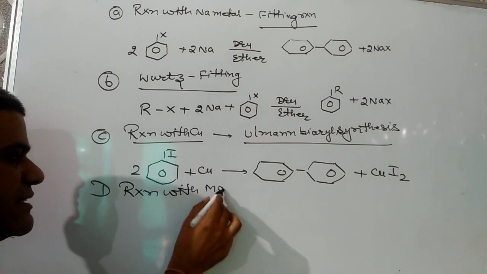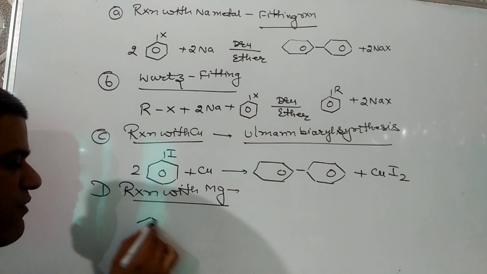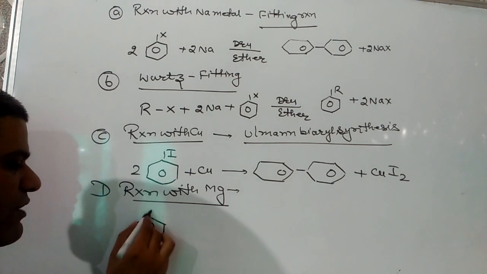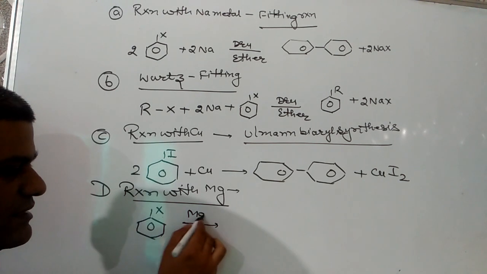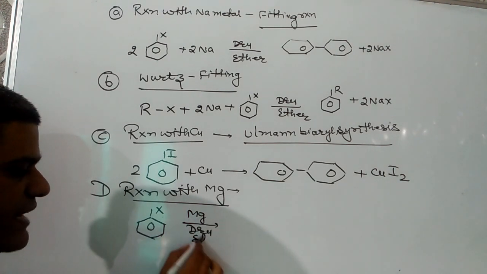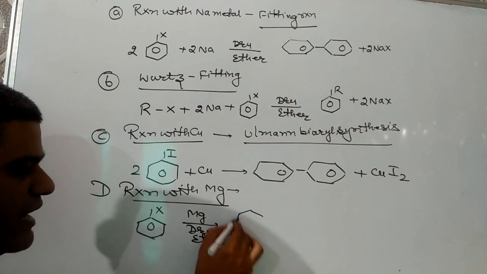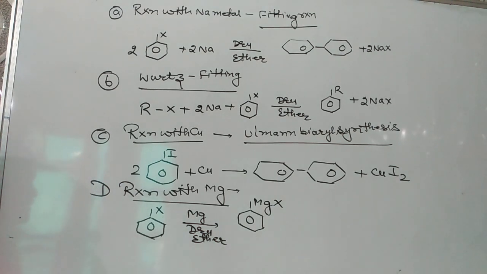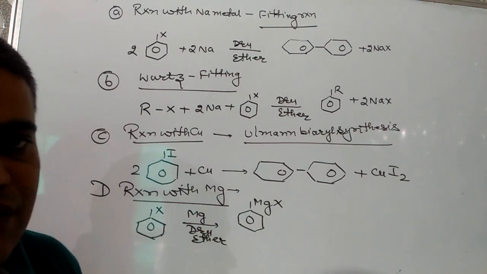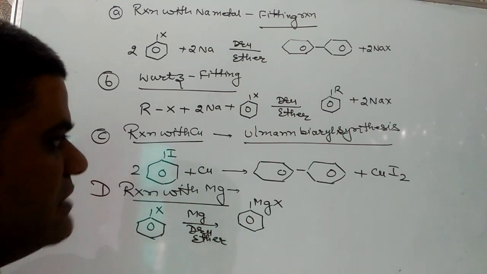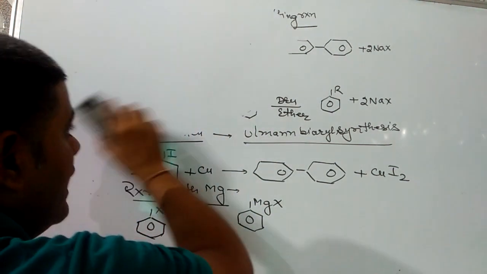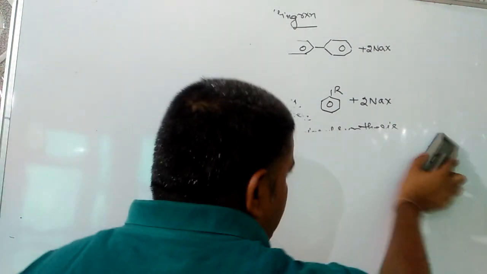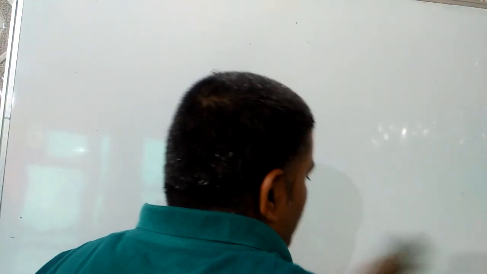Reaction with magnesium metal. Here the compound formed is known as Grignard reagent, which is very important for further conversions. When a haloarene reacts with magnesium metal in presence of dry ether, then we will get phenyl magnesium halide as a product, and this product is known as Grignard reagent. As we have discussed in previous lectures, this reagent is very important for organic synthesis, and it was prepared by a French chemist, Victor Grignard, who received the Nobel Prize for that. With this, we finish with the chemical properties of haloarene.